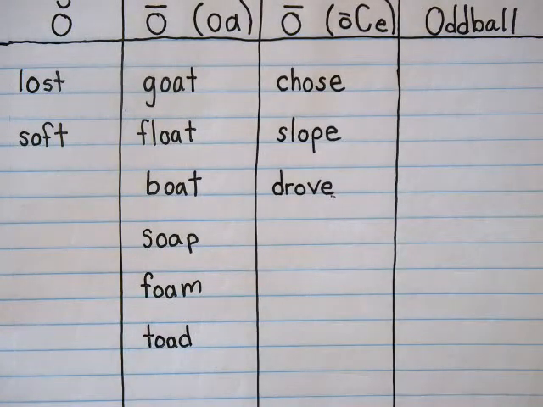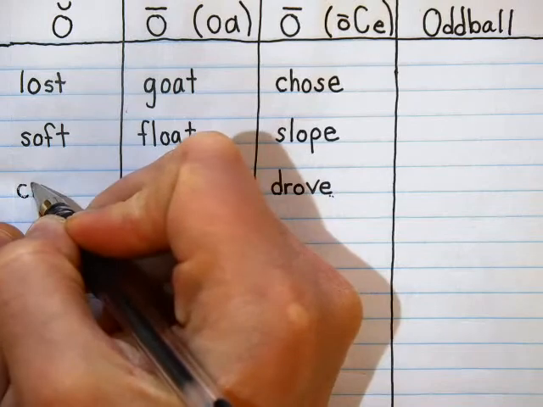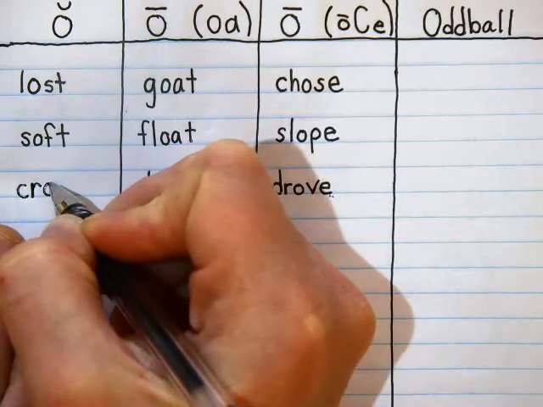Okay, and then your next word is cross. Please help me cross the road. Cross. So what sound do you hear in there for the O? Is it a long O or is it a short O, first of all? Cross. Do you hear the O sound in that word? If you heard a long O sound, you would hear "cro-ss," but it's an "ah." It's short. Okay, it's just a short O.